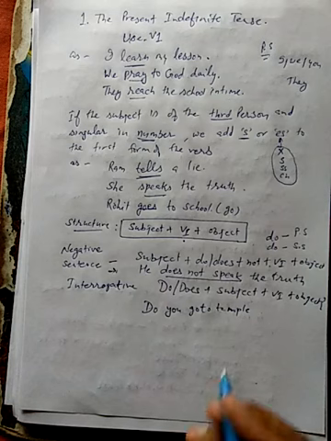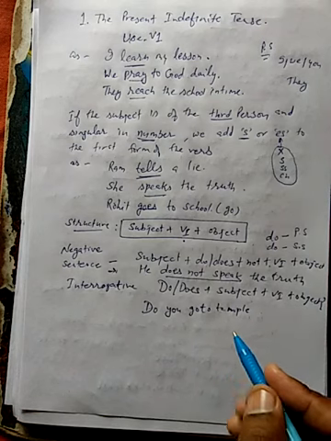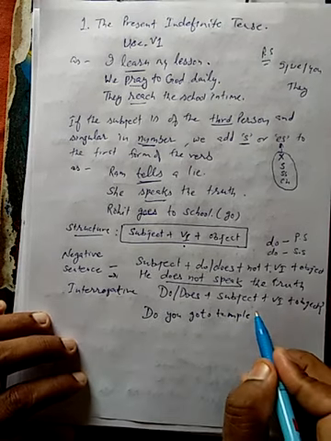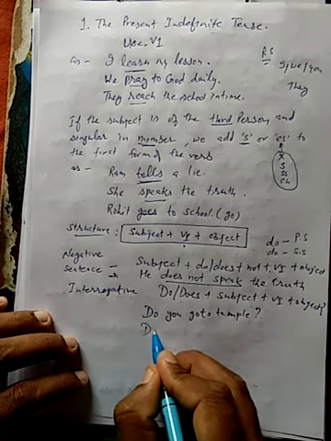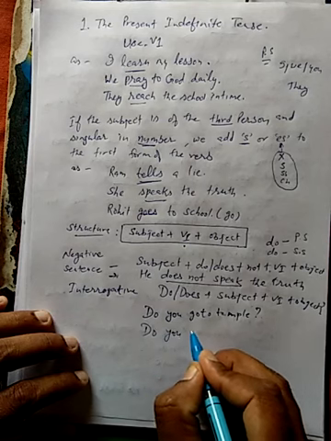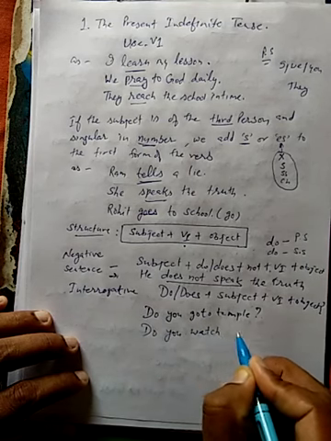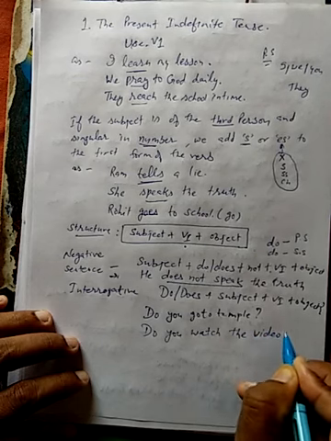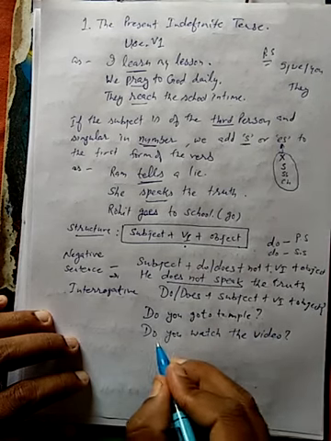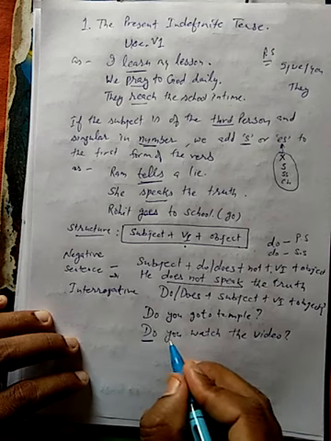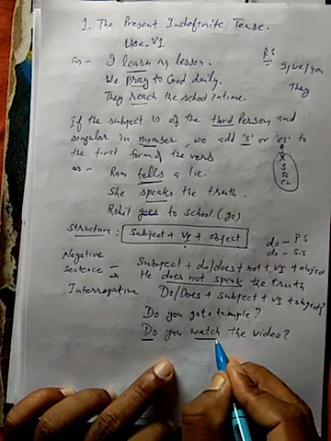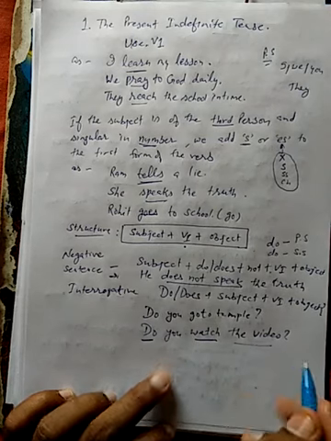Here go to temple is not the object, it is an adverbial phrase. Do you watch the videos? Here do has been placed before the subject you, and this is the first form, and this is the object.